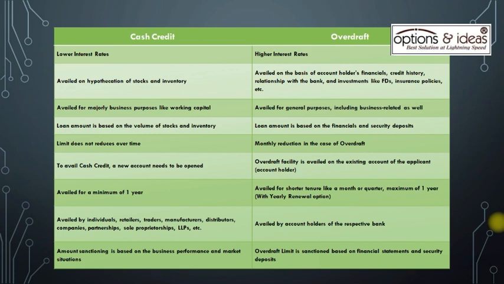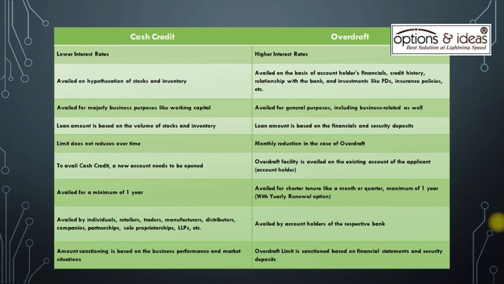Third, cash credit availed for majorly business purposes like working capital whereas overdraft availed for general purposes, including business related as well. Fourth, cash credit loan amount is based on the volume of stocks and inventory whereas overdraft loan amount is based on the financials and security deposits. Fifth, cash credit limit does not reduce over time whereas monthly reduction in the case of overdraft.